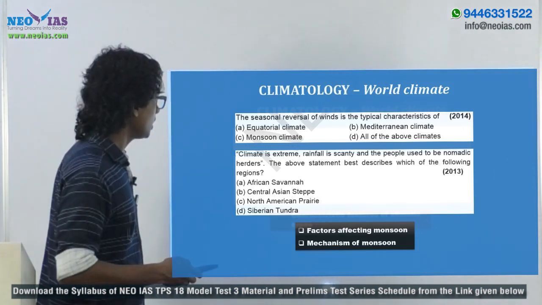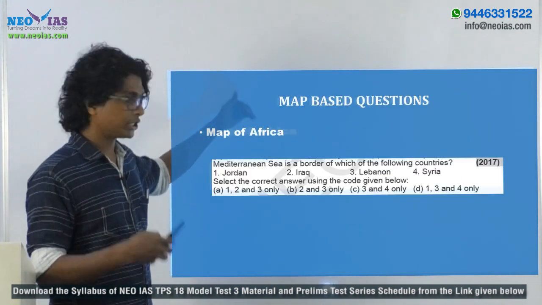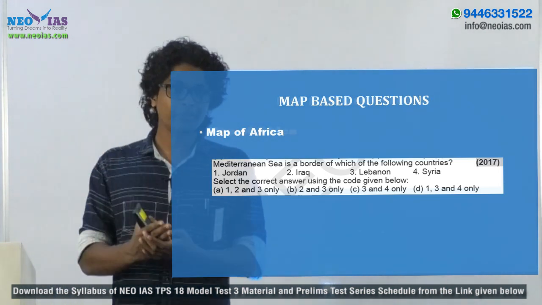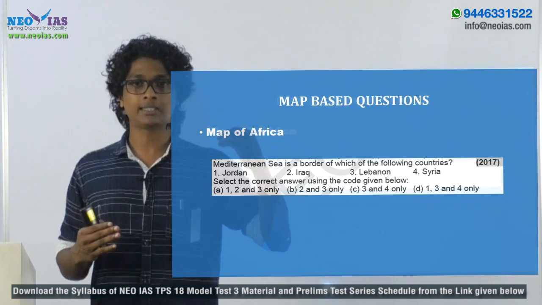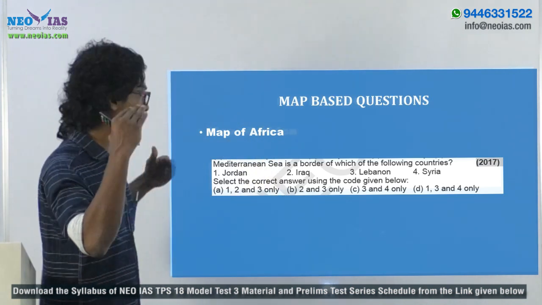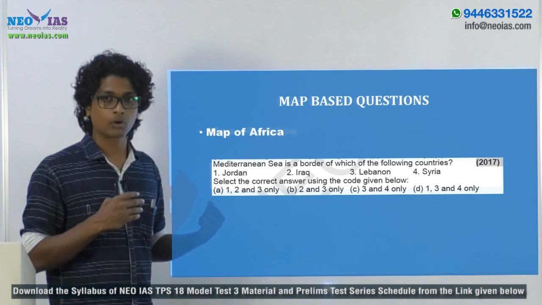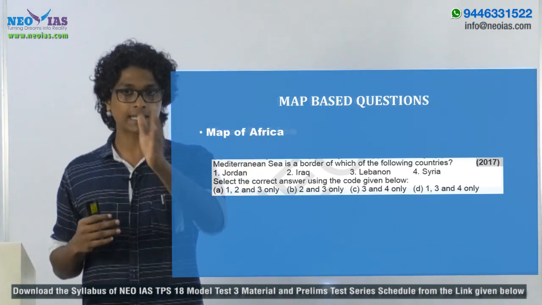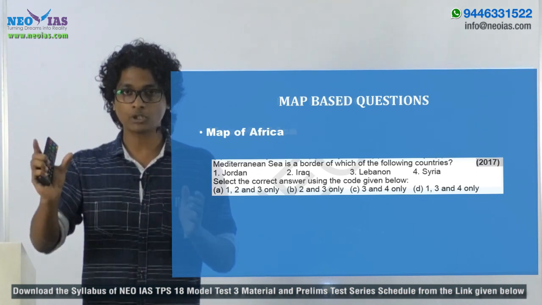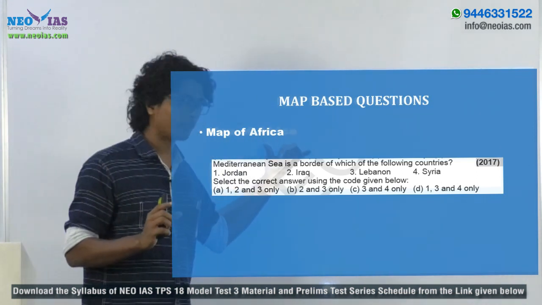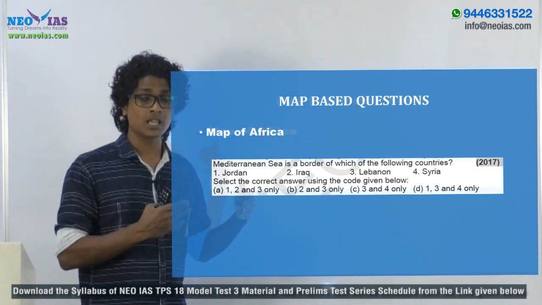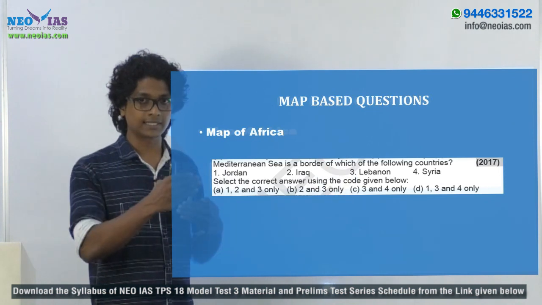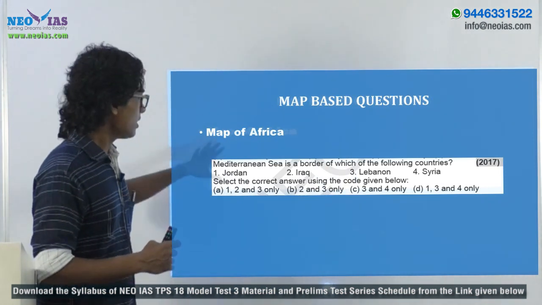Okay, now the next question is based on maps. You will be having 5 map based questions for your Model Test 3, and these 5 questions will be from the region Africa. So you will be having 30 questions coming from Earth and Universe plus climatology, and another 5 questions will be asked from the map of Africa, and you have to keep in mind the important locations which are in news, the geographical features which are in news, and things like that. Okay, now let's see one of the map based questions.